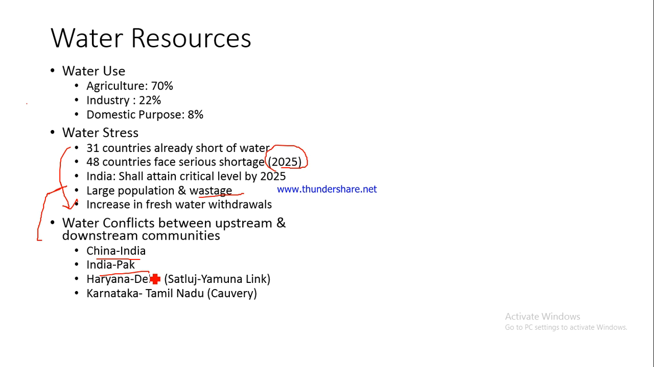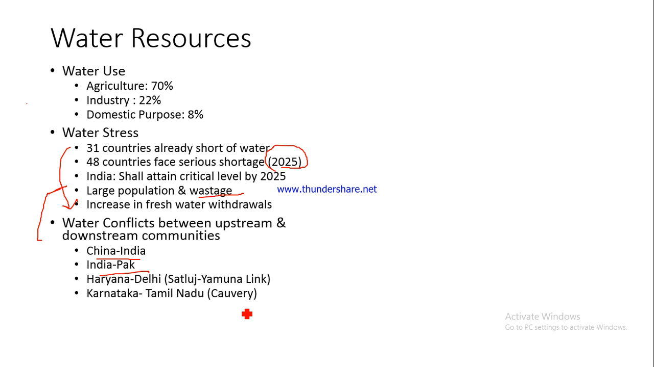And for example, we have talked of the Indo-Pakistan example. Within India also you can see such conflicts taking place between different states. Haryana, Delhi, in the case of the Satluj-Yamuna link, the link that joins Satluj and Yamuna and passes through Punjab and Haryana. So basically the conflict is between Punjab and Haryana. Basically Punjab is the upstream and Haryana is the downstream. So please make this correction.